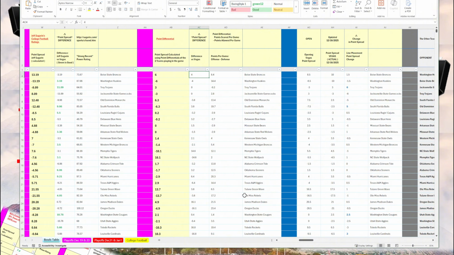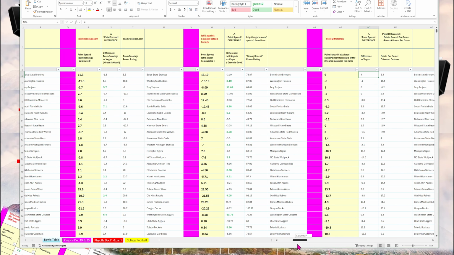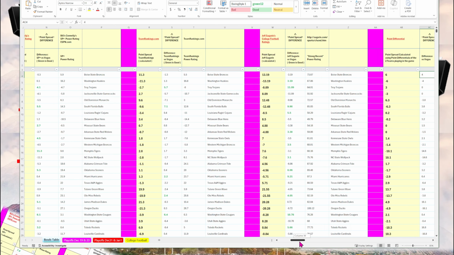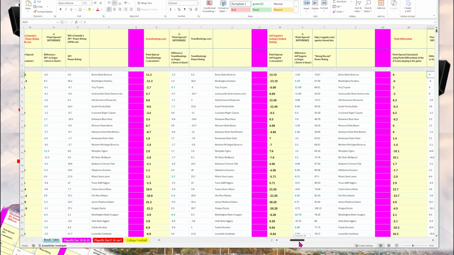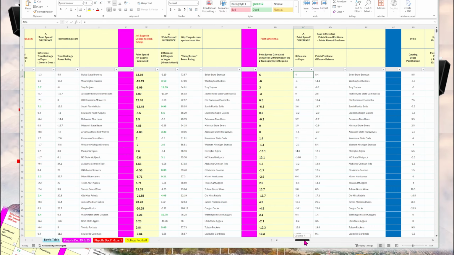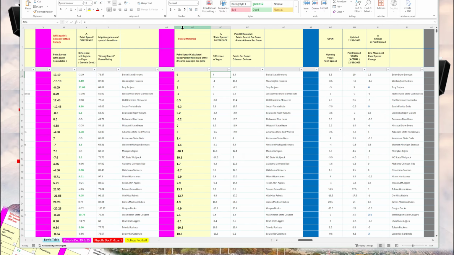The reason why I put this is the core of the power ratings is actually the point differential. However, what they do is they make various adjustments, most importantly, adjustments for the strength of opponents, the strength of schedule. So that's why I grouped that there. It's the core statistic that goes into these calculations, so it's nice to see it there.